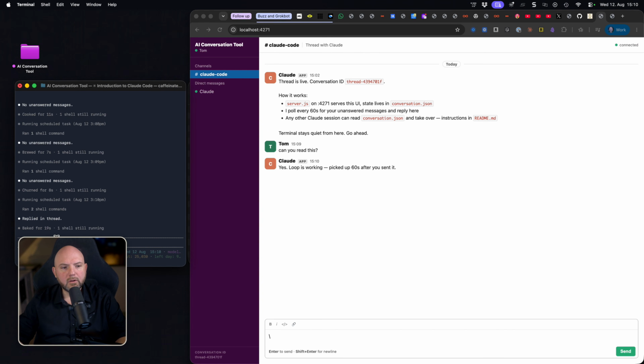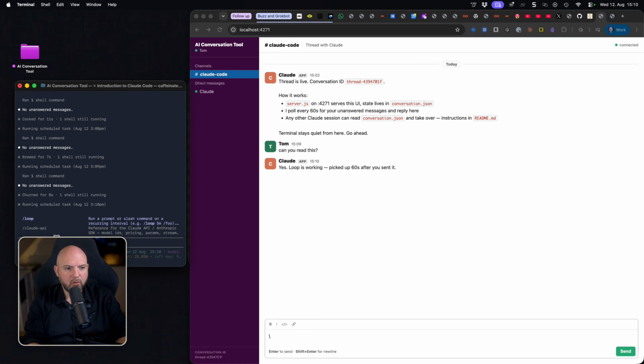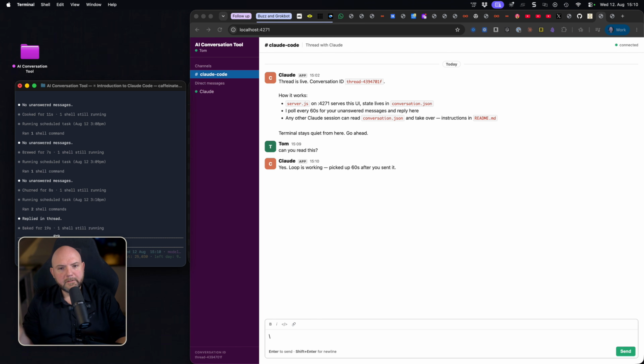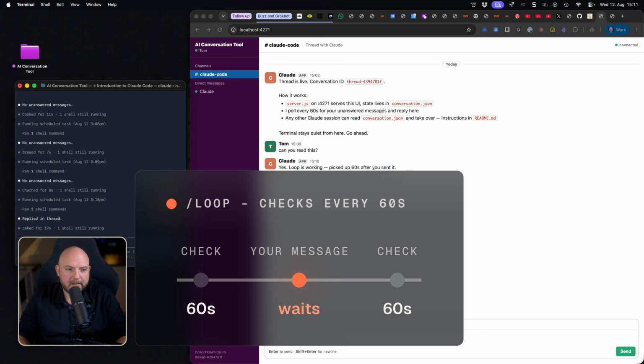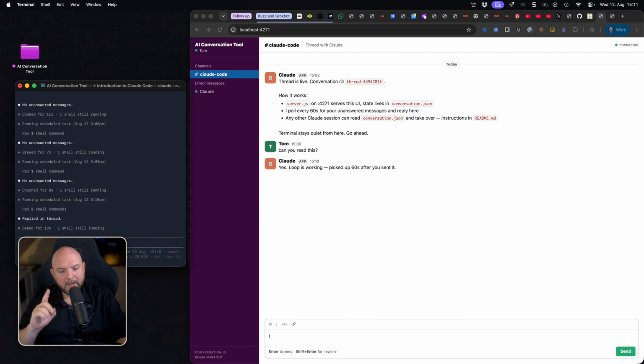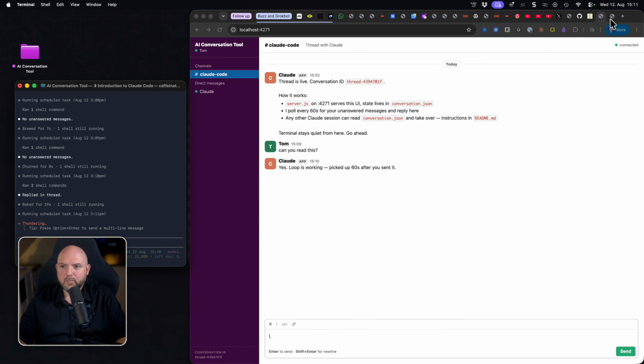So he's using loops. And for those who don't know what a loop is, you can say /loop and you can create these loops. But the minimal timing that you can use to do something is 1 minute. So he created a loop where every 60 seconds he will check, is there a new message? And if I, within these 60 seconds, write something and he doesn't pick it up, then I have to wait another 60 seconds. And that's not the best approach. It is the first idea that came to my mind too, but we will do something that's much more sophisticated.